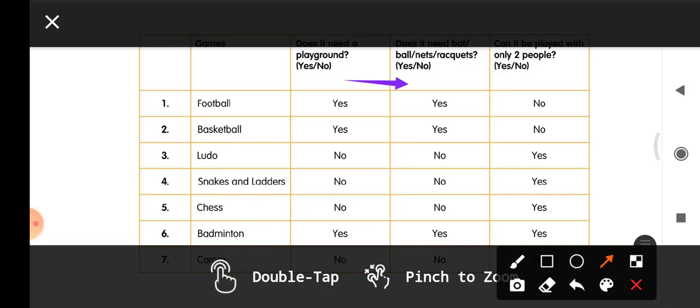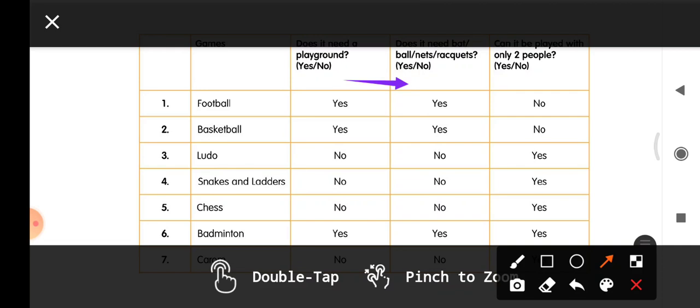Does this game need balls, nets, rackets? Football, does it need? Yes, we need a football. We need the goal where the goalkeeper stands, and we need the net. In order to make the goal, we need a very big net for football. Yes, for basketball also, we need the ball and we need the stand where the basket is. Yes, it needs sports equipment.